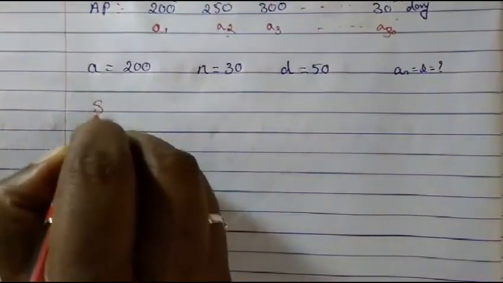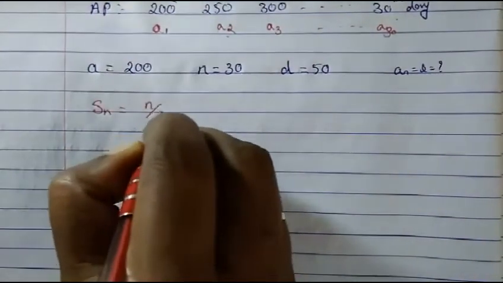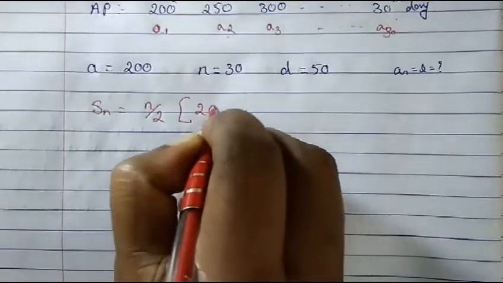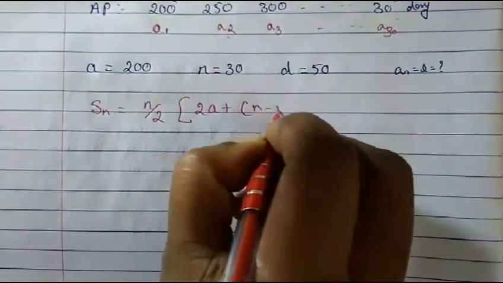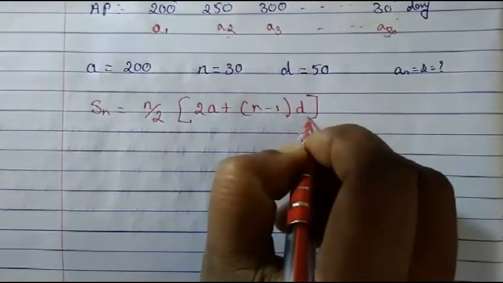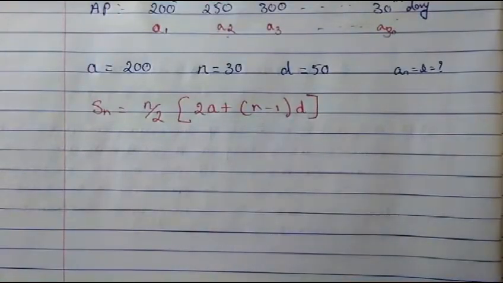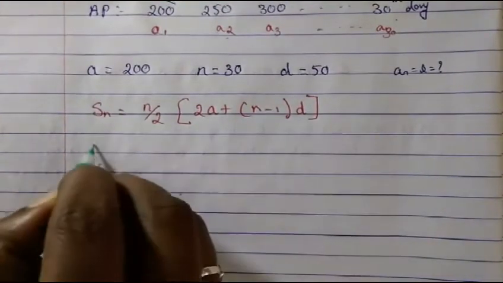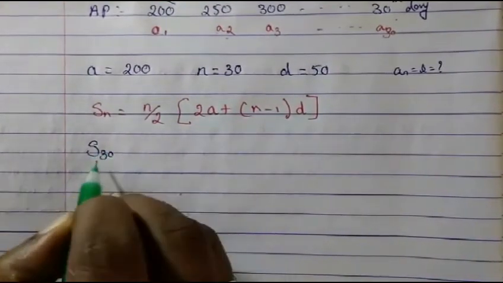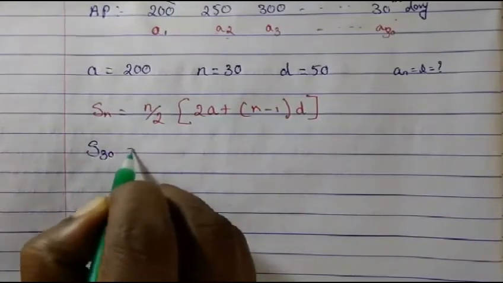That is S_n equals n upon 2 into 2a plus n minus 1 into d. So now let's write down the values that we have found out. For 30 days, the sum of 30 days, how much will it be?